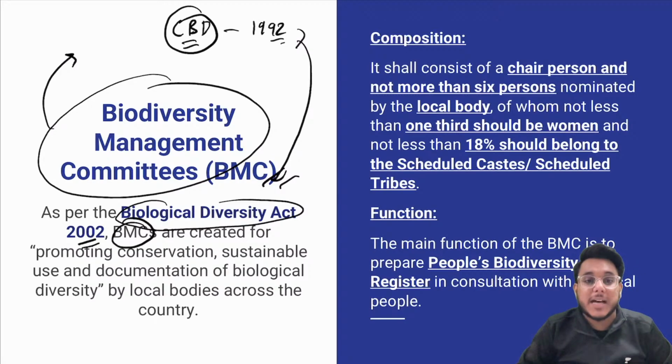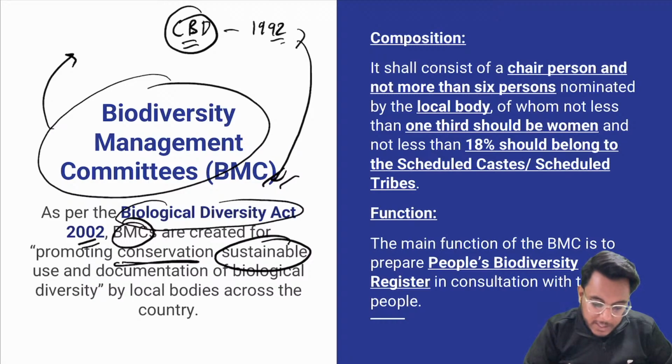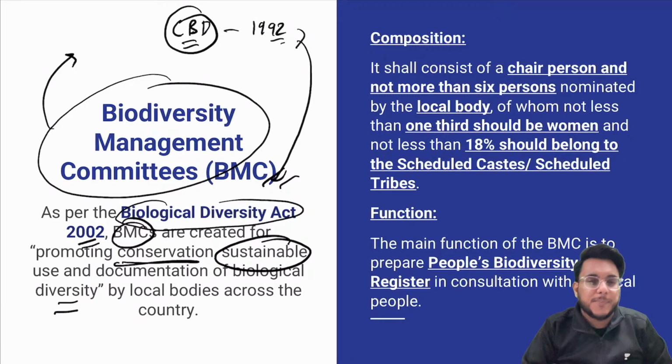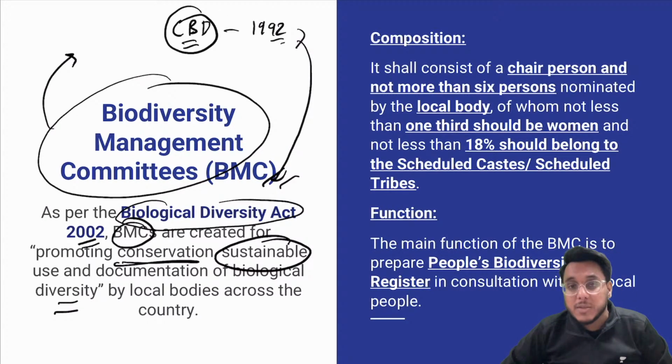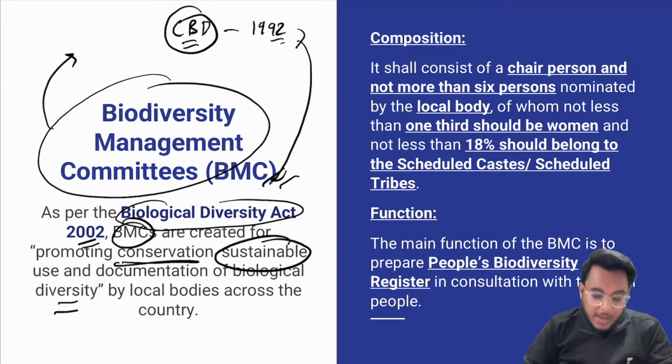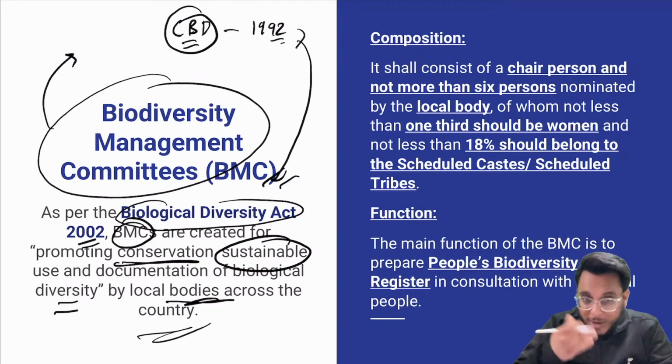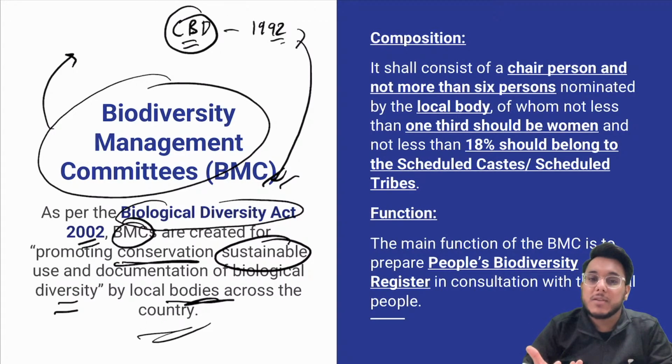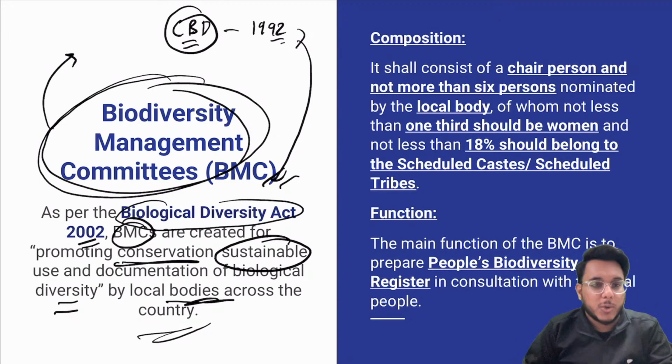Under the Biological Diversity Act, biodiversity management committees are to be constituted. These committees will ensure the conservation of biodiversity, flora and fauna. They will also ensure sustainable use of biological diversity. Many medicinal plants are there, and these have a lot of usage in pharmaceuticals and other industries. So how biodiversity can be used by local bodies, and ensuring that exploitation of biodiversity does not happen, is why biodiversity management committees exist.